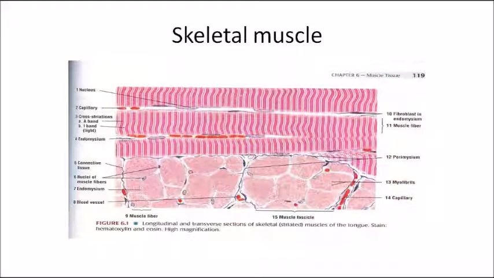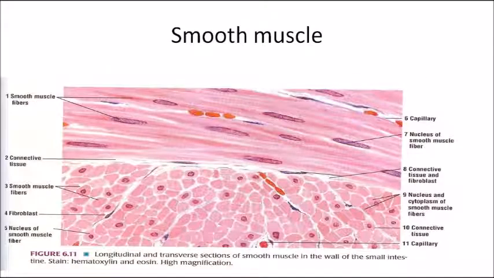So this is the classical skeletal muscle in a picture. Skeletal muscle will be having striations, cross striations will be there, and also you can see A band, I band. So this is the classical picture of a skeletal muscle. Now what about a smooth muscle? Smooth muscle will not be showing any striations. You cannot see any striations. So this is the classical smooth muscle picture.